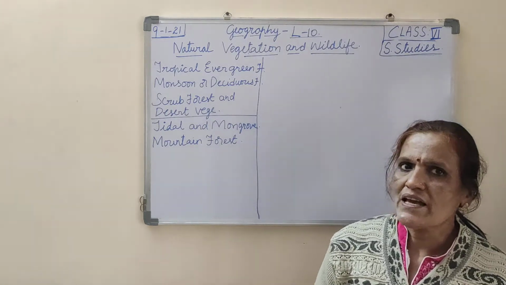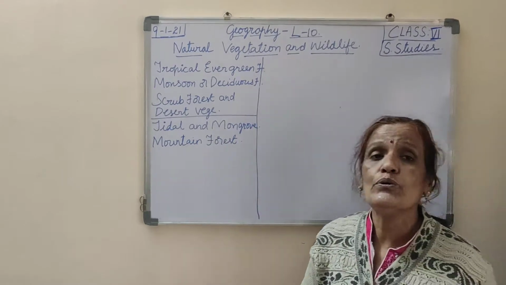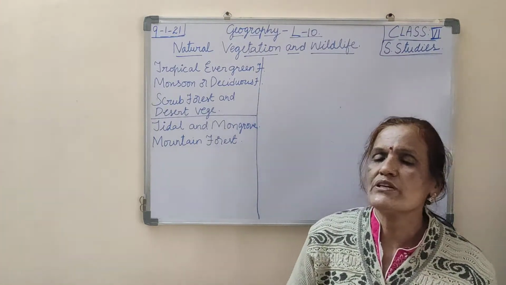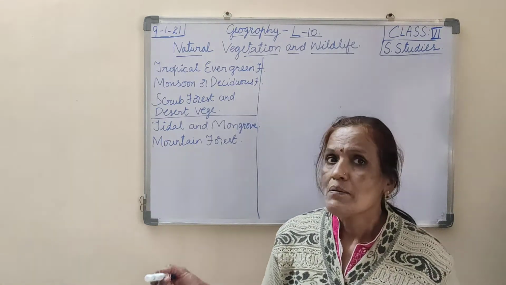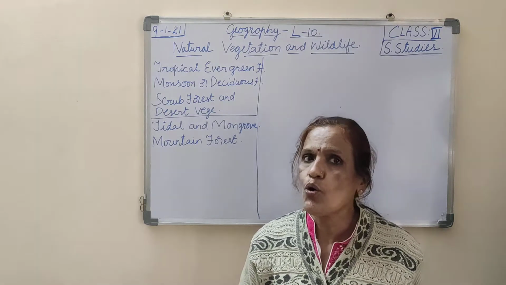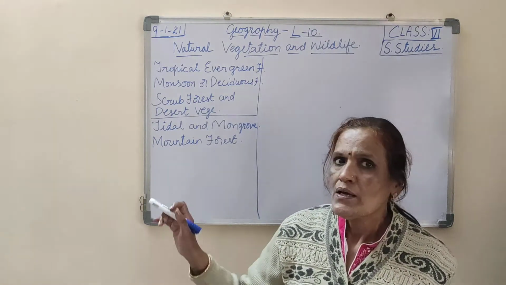In the previous class, I gave the introduction about natural vegetation and wildlife. I told you the meaning of natural vegetation: different types of trees and plants that grow on their own and are not planted by human beings.